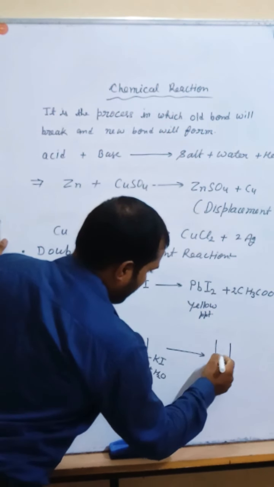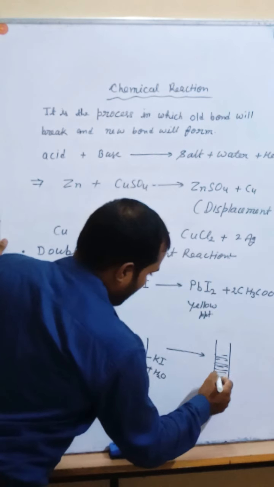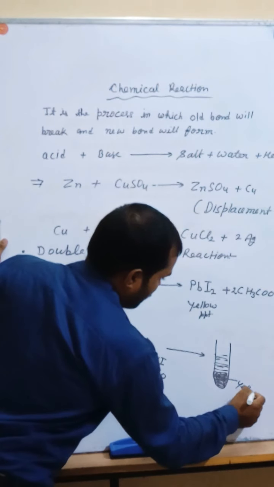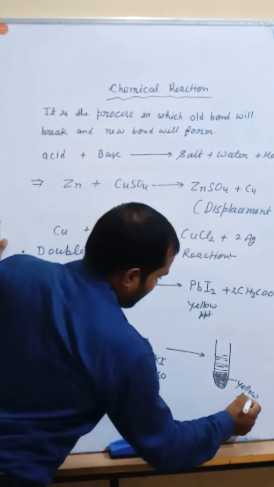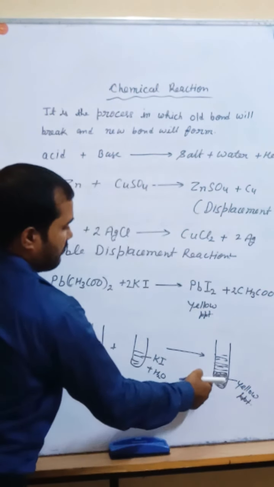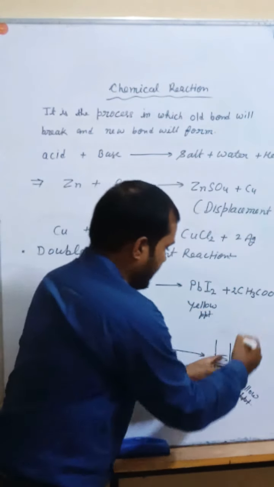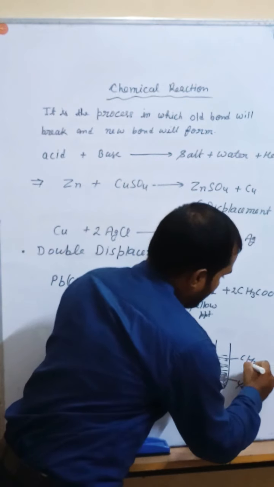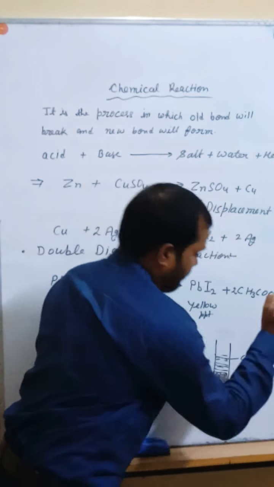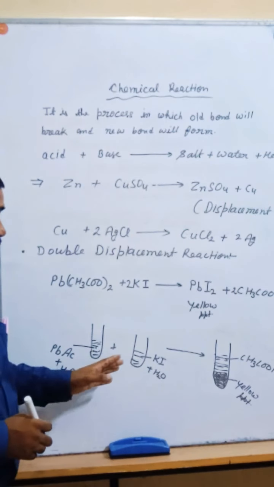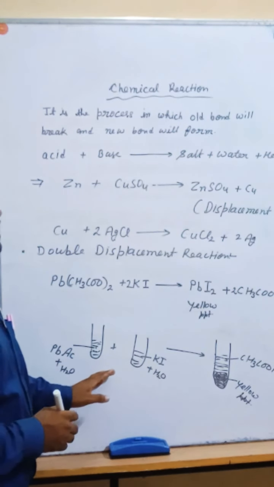It is in the filtrate form and yellow color. This is the yellow precipitate. This yellow precipitate will be the precipitate of lead iodide, and in the filtrate what will remain? CH3COOK will remain. Okay, my dear. So this experiment you can do in the chemistry lab.